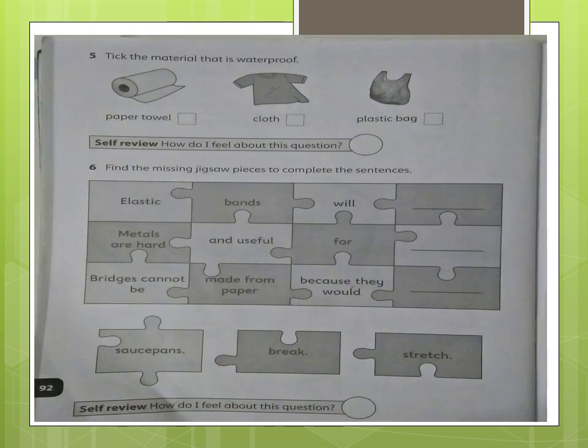Okay, so this is page 92. First question is tick the material that is waterproof. First one is paper towel, then cloth, and then plastic bag. Now you have to do it by yourself. I will check that do you know the answer or not. Tick the material that is waterproof.